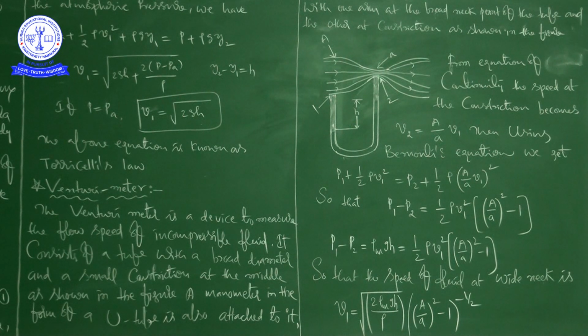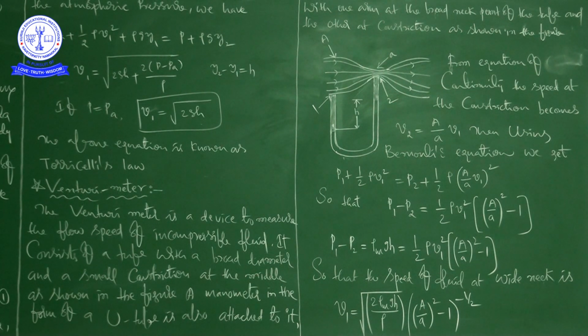Rho m is the density of the liquid, and g is the acceleration due to gravity. And a small correction here: rho m is the density of the fluid which is flowing through the tube, not the manometer. Just keep that in mind.